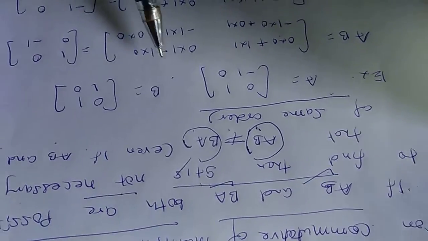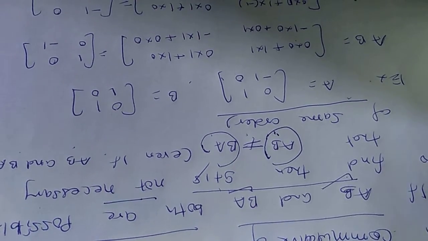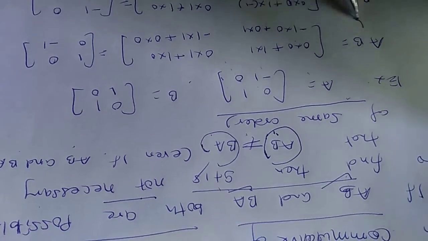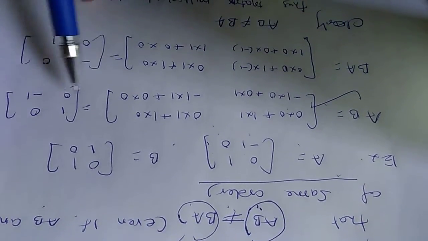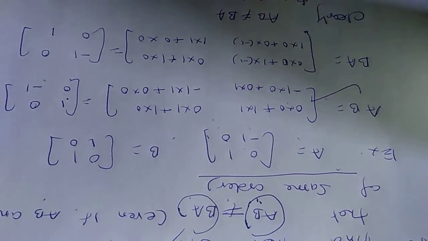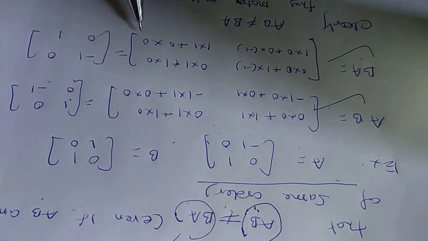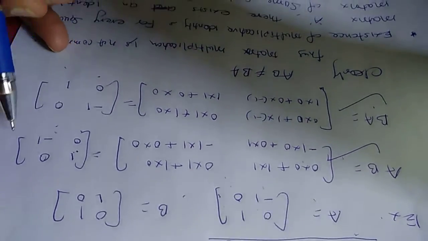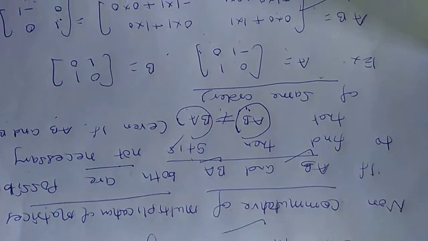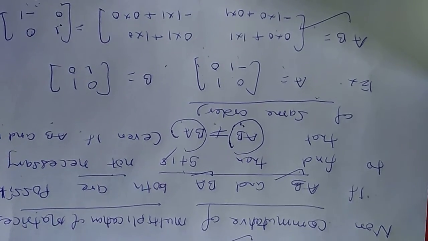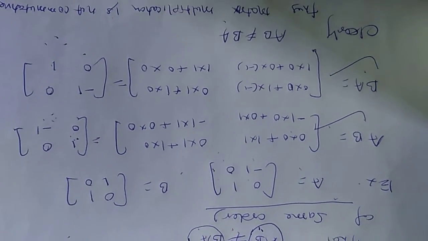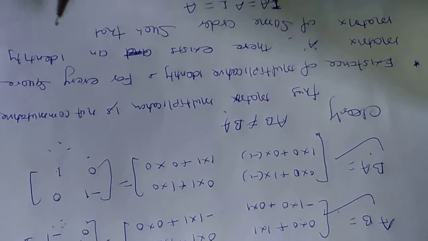You can check it by the following example. A is equal to [0 1; -1 0], B is equal to [0 1; 1 0]. I am multiplying here. This is the product, simply AB is equal to [1 0; 0 -1], and BA you get as [-1 0; 0 1]. This is of the same order, 2 by 2, and also this is 2 by 2. But clearly AB is not equal to BA. Thus matrix multiplication is not commutative.